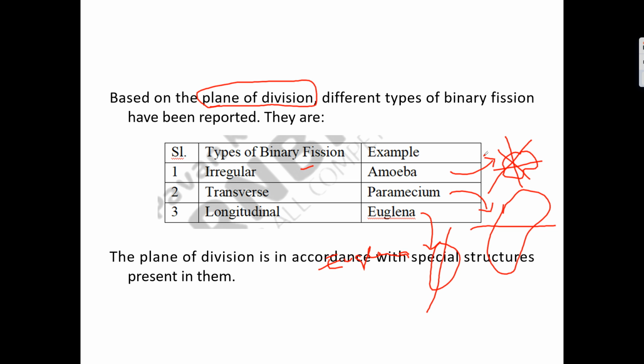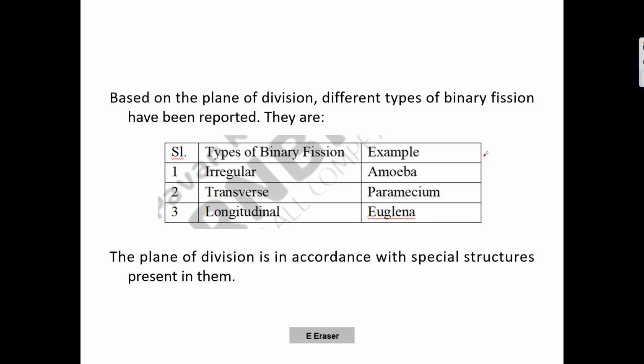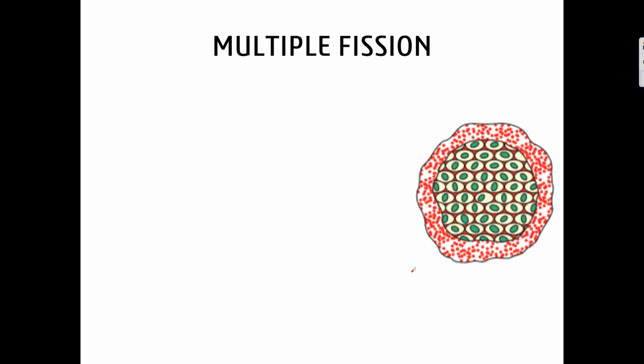And why is there a different plane of division? Because these planes of division are basically based on the special structures present in them. So when you see the diagrammatic representations of these organisms, you will understand it more clearly. So now let us come back to the topic, multiple fission.